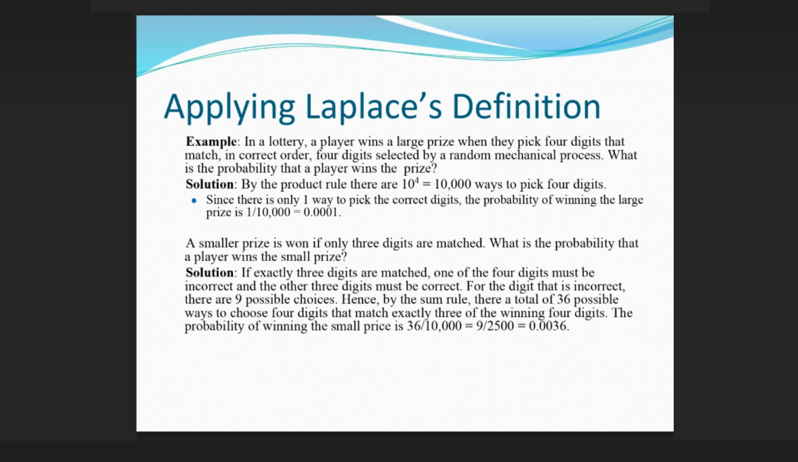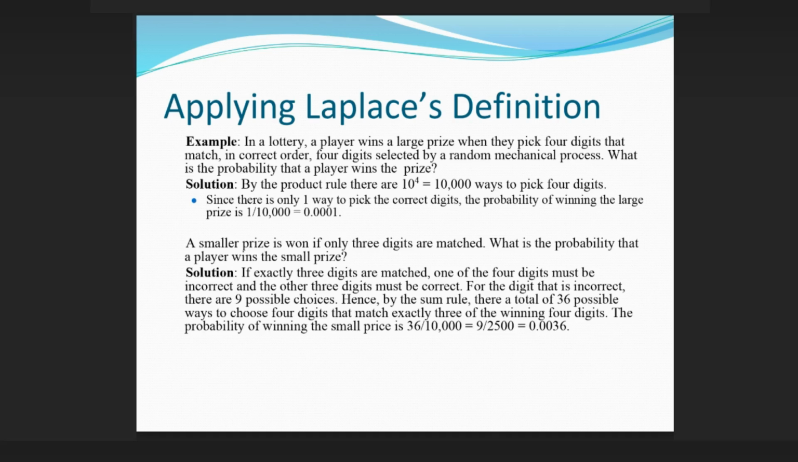Applying Laplace's definition. Example: in a lottery, a player wins a large prize when they pick 4 digits that match, in correct order, 4 digits selected by a random mechanical process. What is the probability that a player wins the prize? Solution: by the product rule there are 10⁴ = 10,000 ways to pick 4 digits. Since there is only one way to pick the correct digits, the probability of winning the large prize is 1/10,000 =